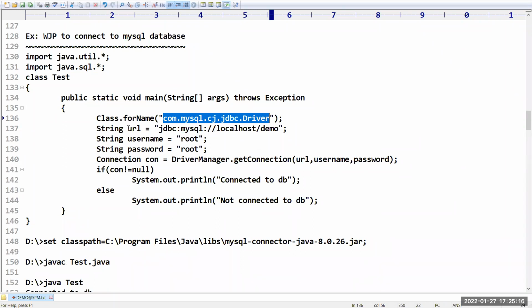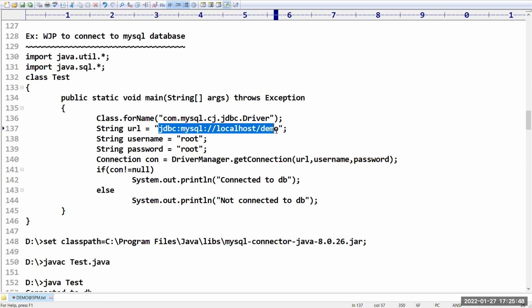Then if you want to connect to any database, 3 things are essential. One is the URL which you need to use, and then username and password. At the time of MySQL installation, we have to supply username and password. The username which we have given is root and the password which we have given is root. At the time of installation, I provided these 2 values. But what is the URL, sir? jdbc:mysql://localhost/demo. Here demo is the database, localhost is the current system.